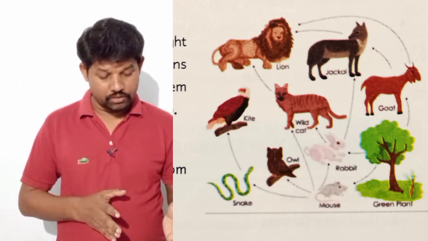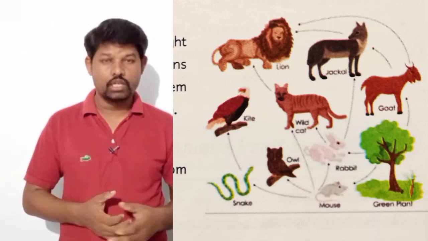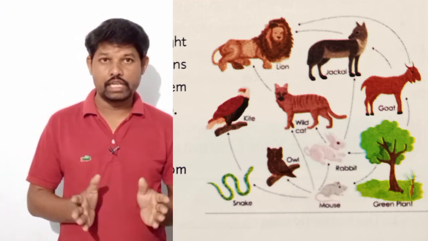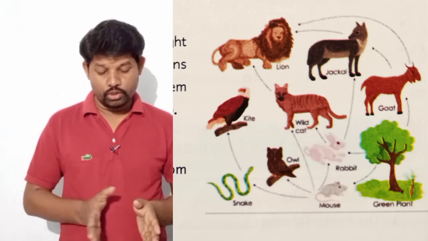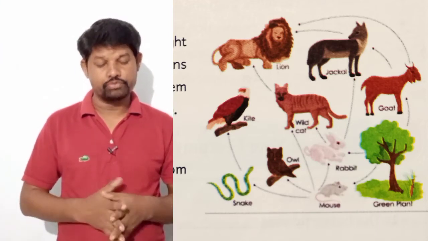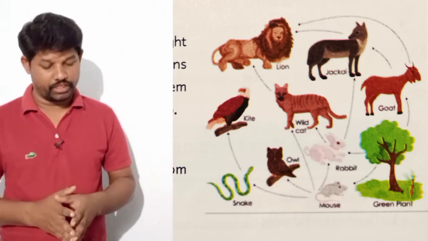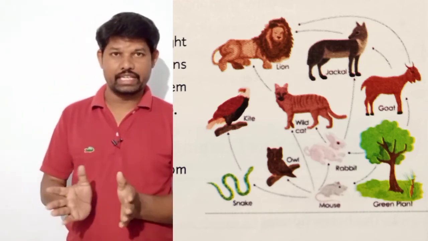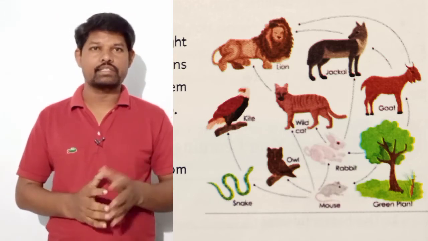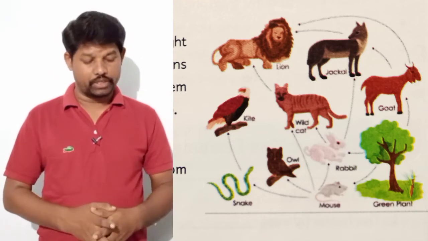Like that, a jackal can also eat a goat or a rabbit, and a wildcat can also eat a rabbit and a mouse. So branched chains are there. This type of branched chains, we can say is a web. This system of interconnected food chains is called a food web. Interconnection means one animal depends on different animals. So you can identify this in the figure carefully, then you can understand.